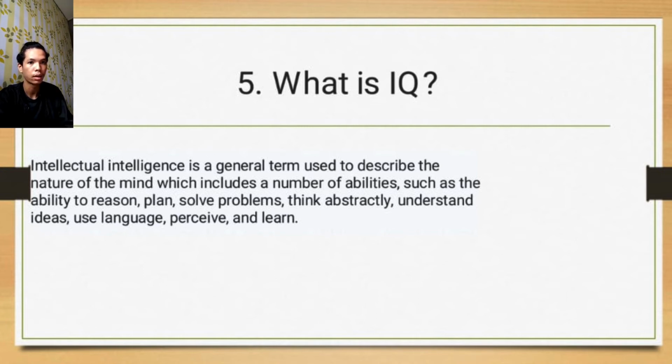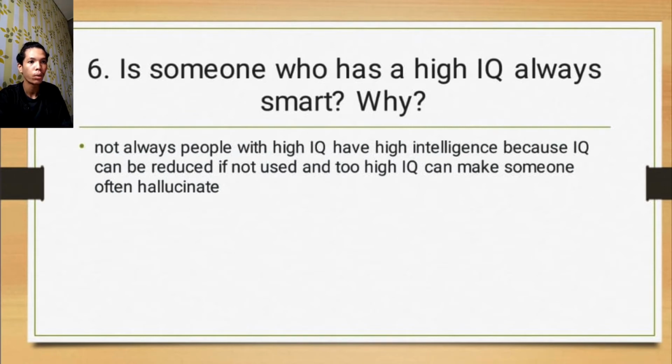Next. 6. Is someone who has a high IQ always smart? Why? Not always. People with a high IQ do not always have high intelligence, because IQ can be reduced if not used, and too high an IQ can make someone often hallucinate.